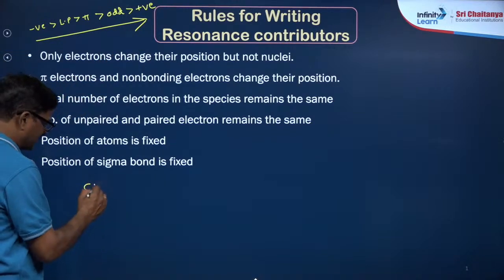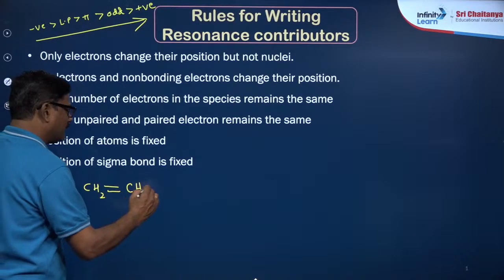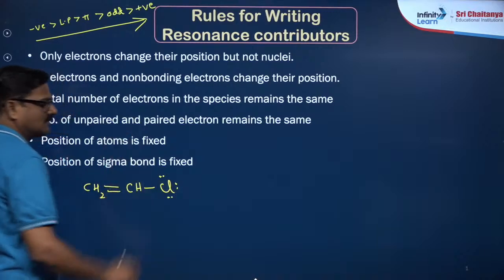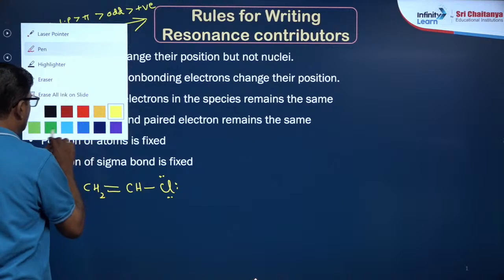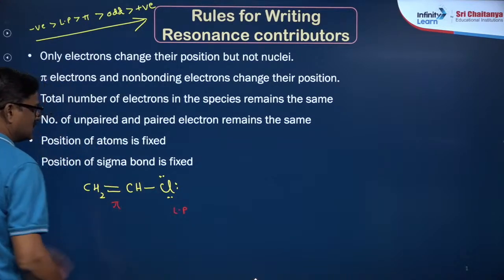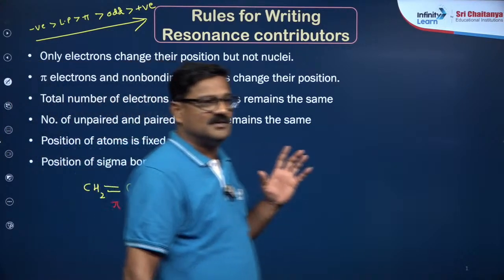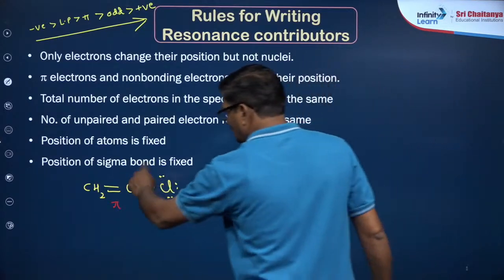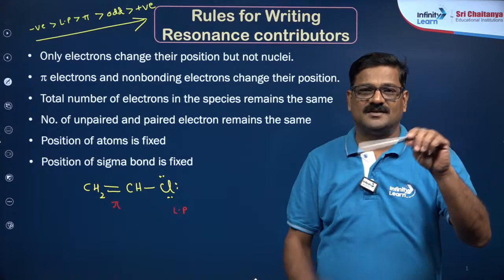Look at this: CH2 double bond CH and Cl. Right? What is the lone pair? This is your lone pair. This is your pi bond. This is separated by a sigma bond. Now there is conjugation in it. Understood, बेटा? Is there conjugation or not? Now the electron should move from here to here or here to here. Tell me the direction.